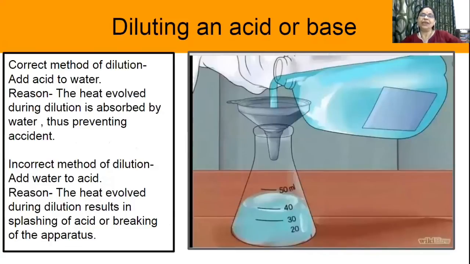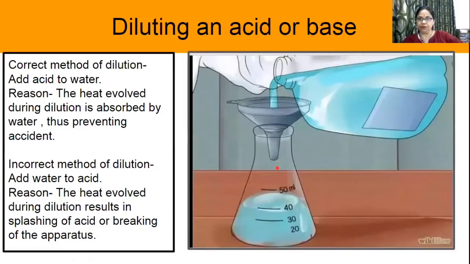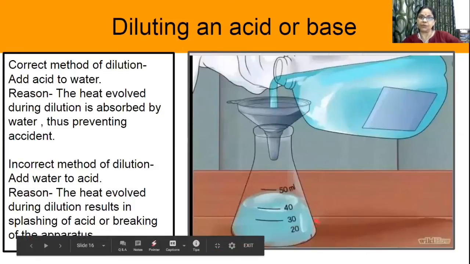That is why you have to follow certain steps to do this dilution. We always take water in the beaker or conical flask, and we add acid to it drop by drop, because whatever heat is released during the dilution process, it is an exothermic process, that heat will be absorbed by water.